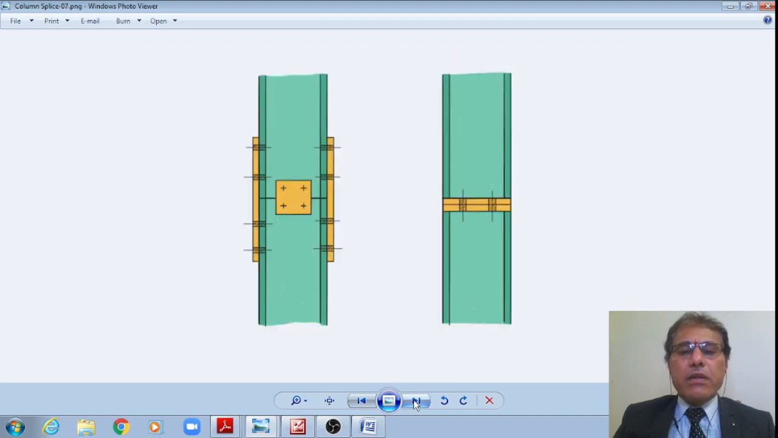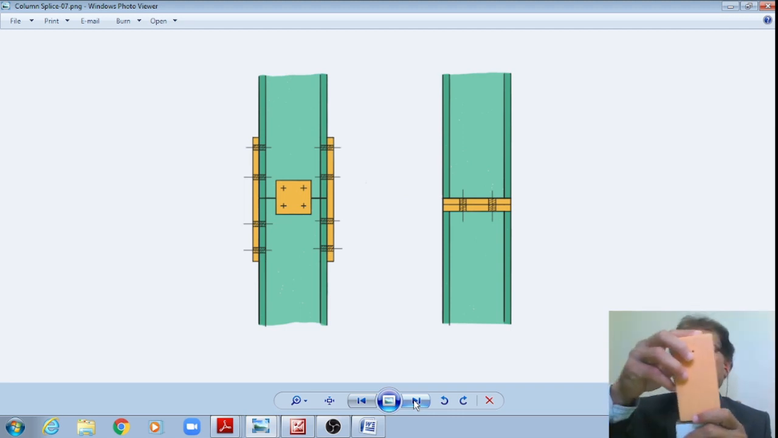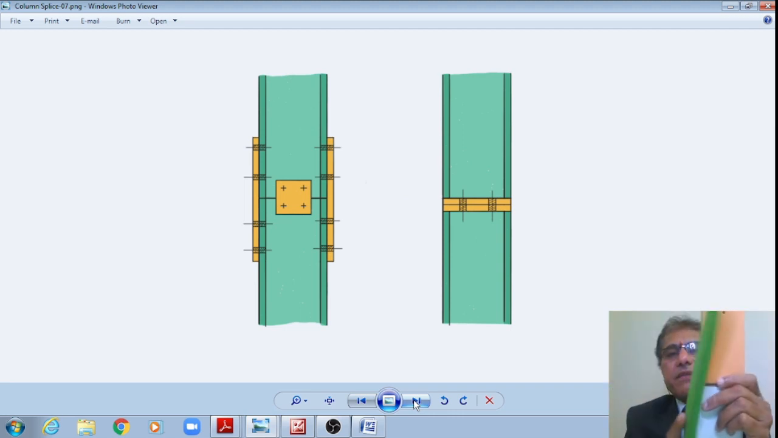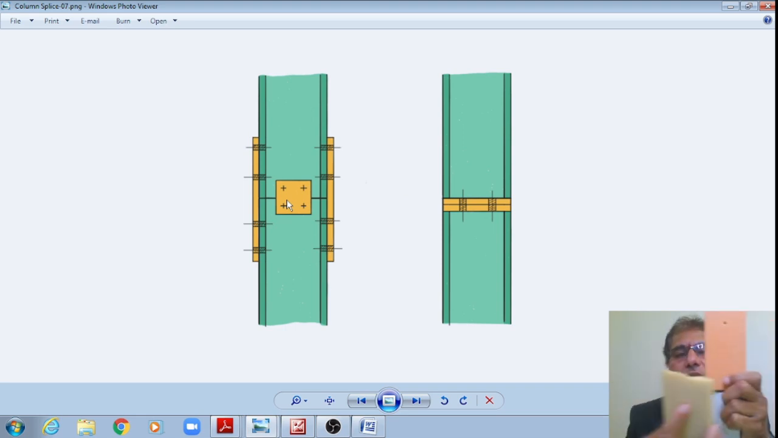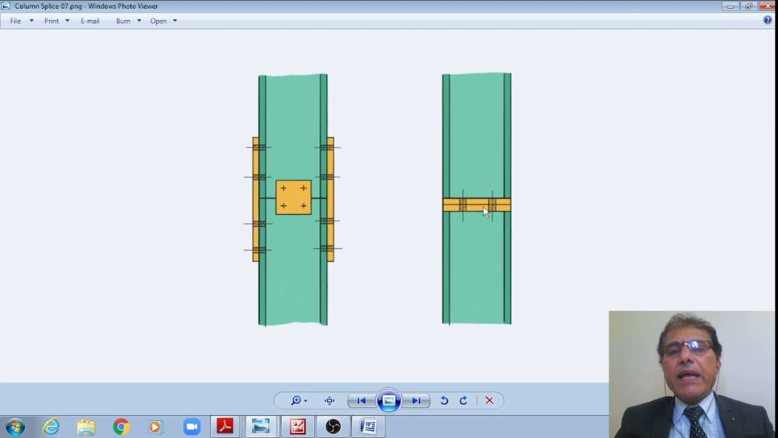Now this is how a column of the same depths is spliced, wherein the splice plates are provided externally on the flanges of the column. As well, we can see another splice plate is also provided on the web part, so that it will take care of the shear force. And we can also see in the second diagram that a base plate is provided so as to give uniform distribution of the load over the bottom column.